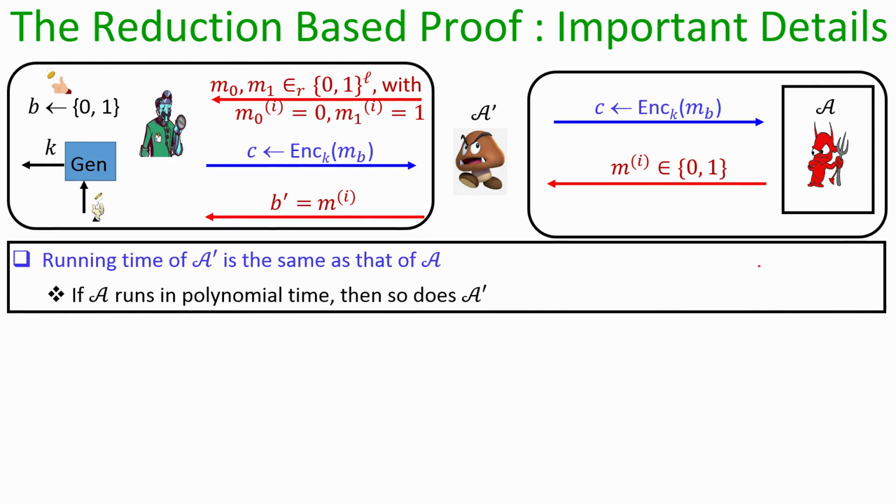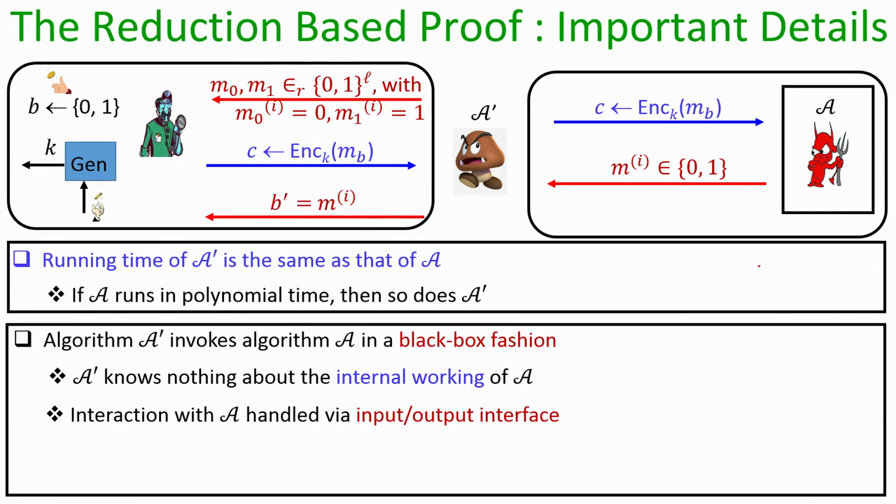So, if the running time of the algorithm A is polynomial, then the running time of A' invoking A is also going to be polynomial time, and then finally A' outputs a bit b', which takes a polynomial amount of time. So, if the running time of my algorithm A, which I am assuming to exist, is polynomial time, then the running time of my algorithm A' is also polynomial time.